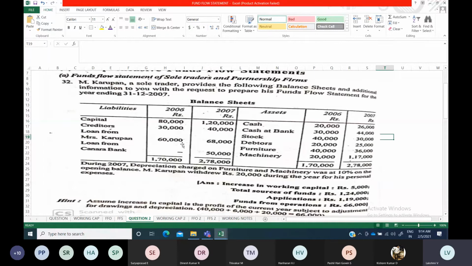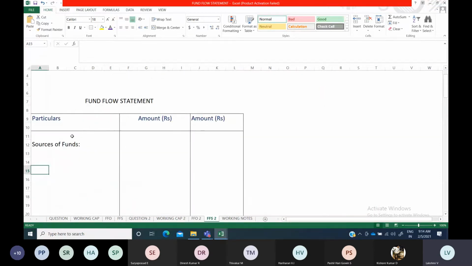If you are borrowing, fund is coming into business. Whatever you have borrowed, if you are paying, it is application of funds. For loan from Mrs. Karpan, 8,000 has increased, which means additionally you have borrowed. So loan from Mrs. Karpan you have to show under sources of funds only.